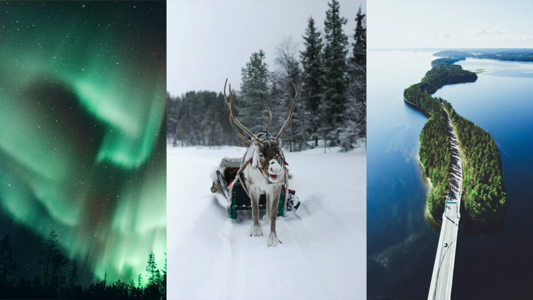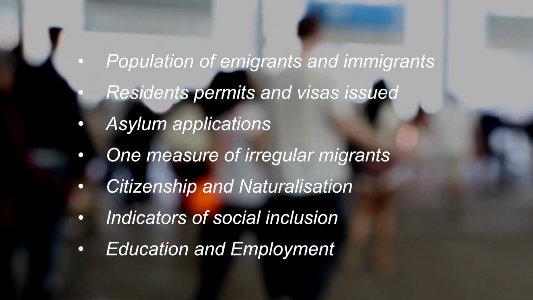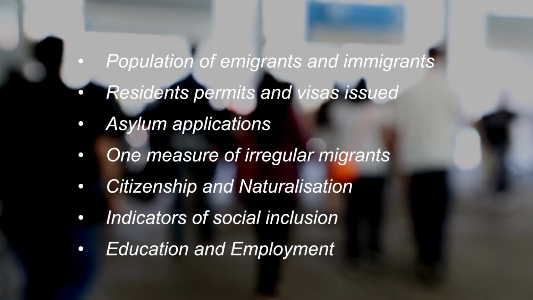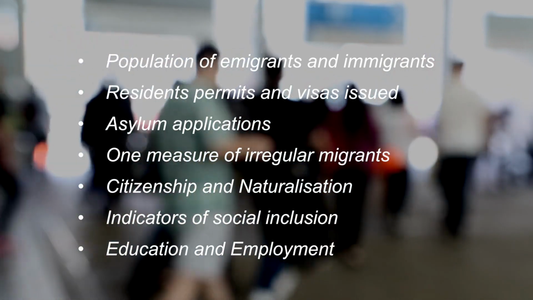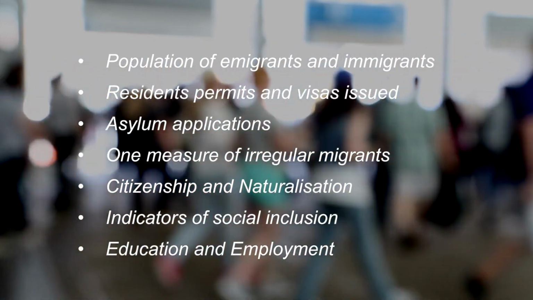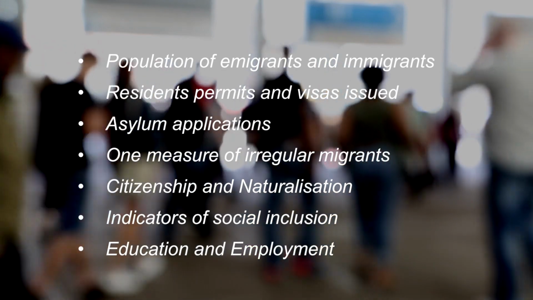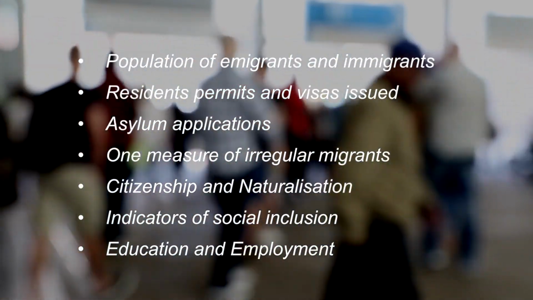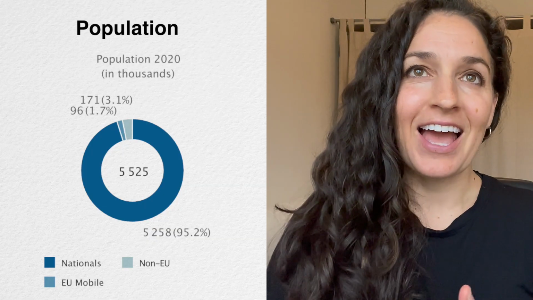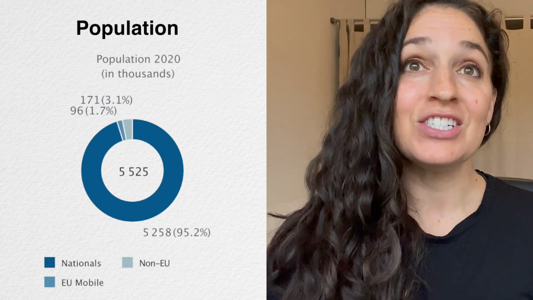So we're going to be doing a deep dive into Finland, looking at the population of immigrants, residence permits issued, and asylum applications. We'll even look at one measure of irregular migration. We'll also look at citizenship and naturalization, as well as some indicators of social cohesion, as well as education and employment. Now let's jump right in and get started with looking at the population of Finland today.